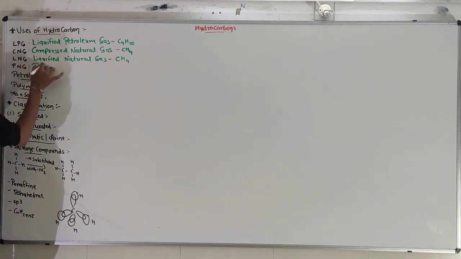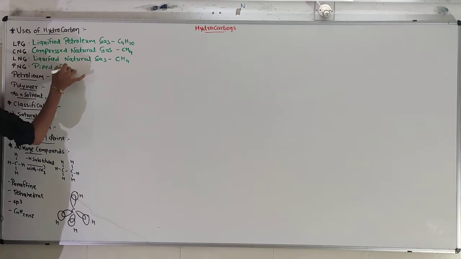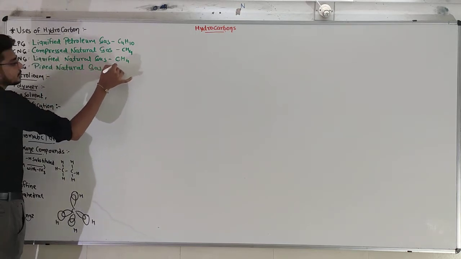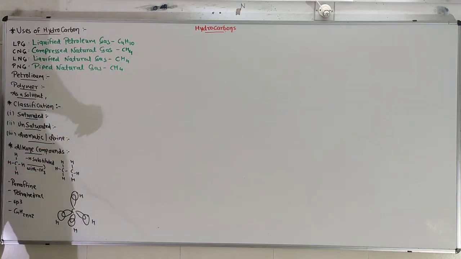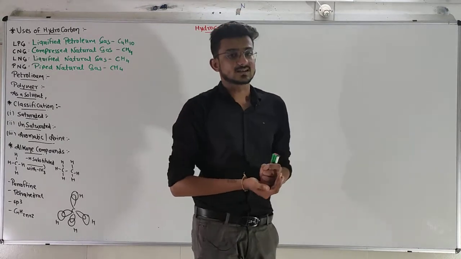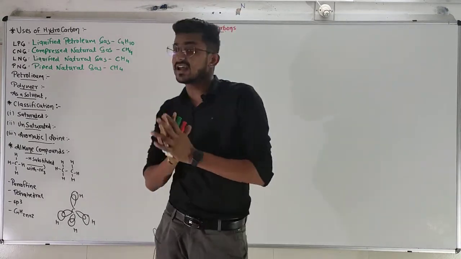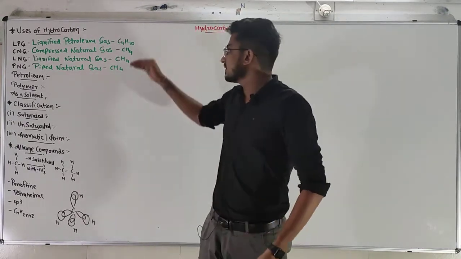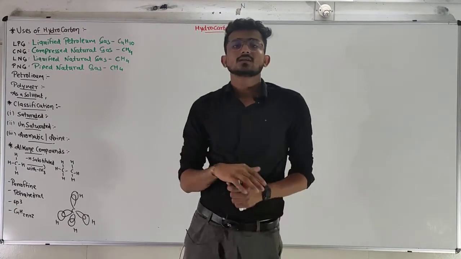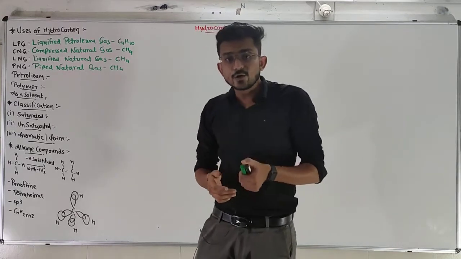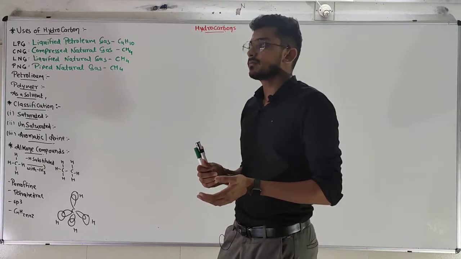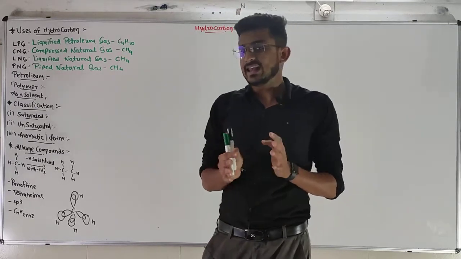PNG, piped natural gas. Again, because it is natural gas, the main constituent is CH4. So these are the four types of natural gases that we use in our daily life. LPG for cooking, CNG and LNG as fuel in automobiles, and PNG, which we use in many different areas.